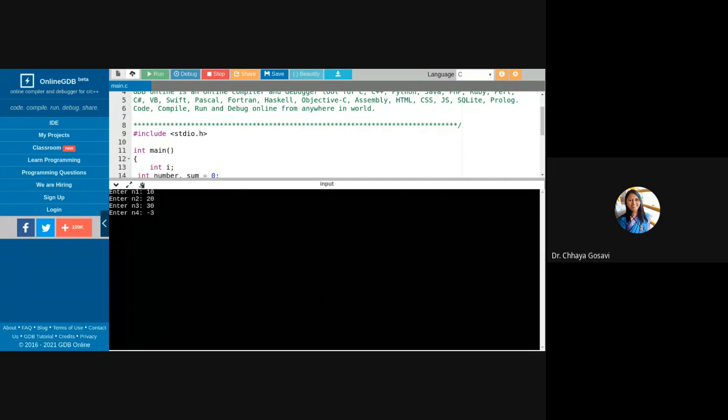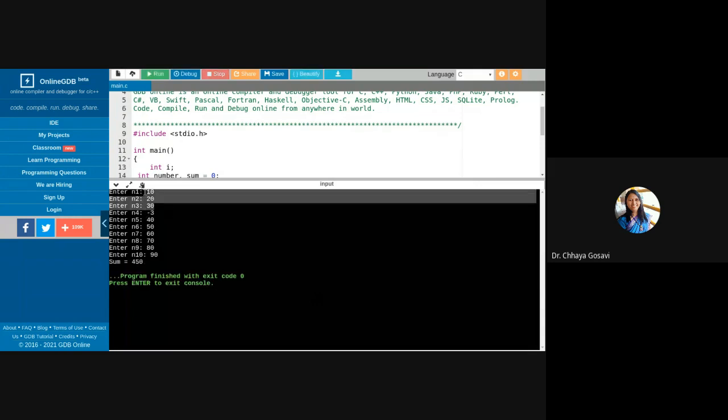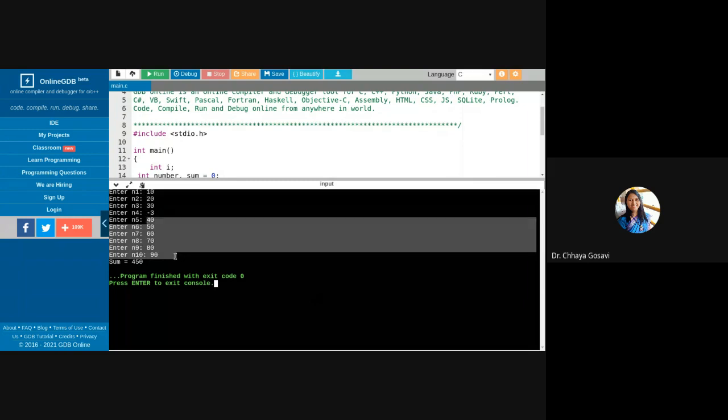In the previous example, it came out because when you enter a negative number, the statement was break. Now it is continue. So it will take the next 5 numbers. It will skip this and add the rest of the numbers and it will print the result.